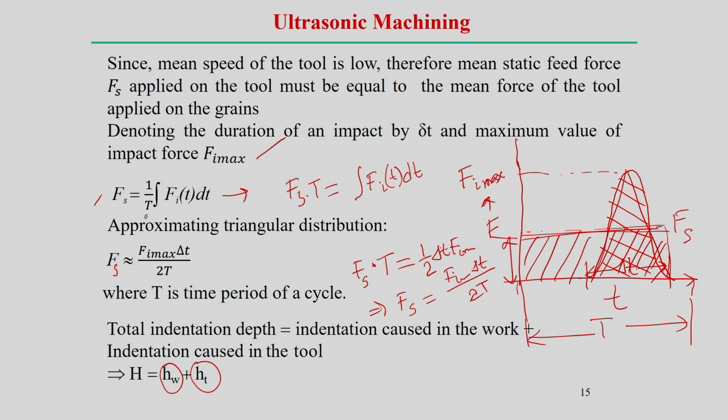For example, we can estimate the average force by the tool. In this case, we need to know delta t, basically the delta t over which there is a rise of force from 0 to the maximum, and what the maximum amount is. If we know the cycle time and all this is known to us, then we can estimate the average force acting during this process.